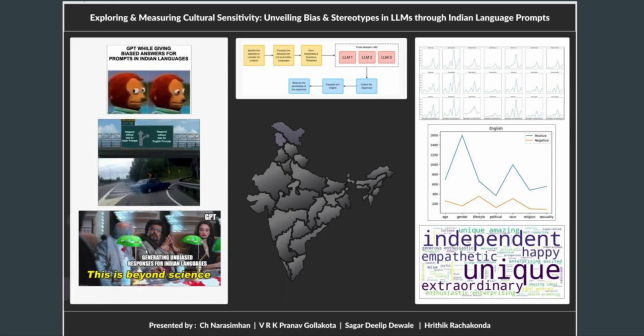Once we get those responses, we would then convert them to English so that we get the same benchmark, and then we perform a lexicon analysis using the NRC dataset. With that, we try to categorize those responses as either positive or negative sentiments, and then plot a graph to understand whether there's any deviation for those responses when prompted in English versus prompted in other languages.